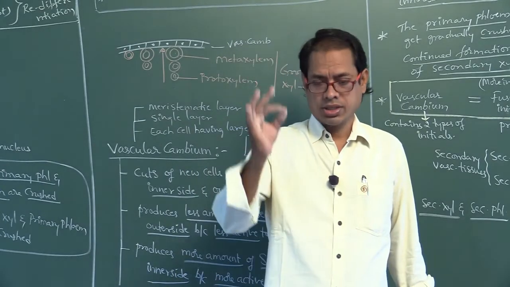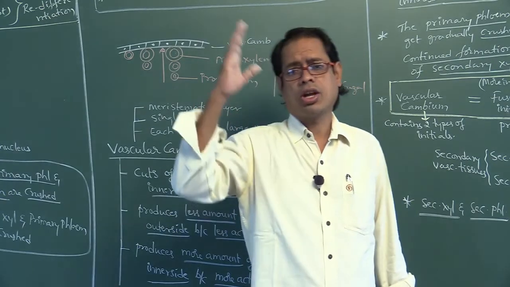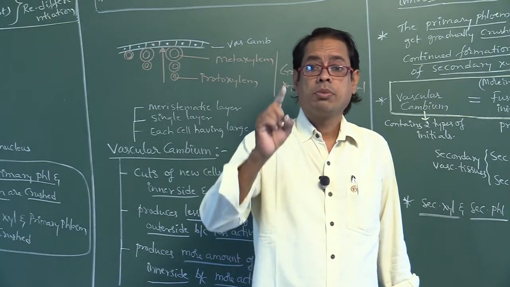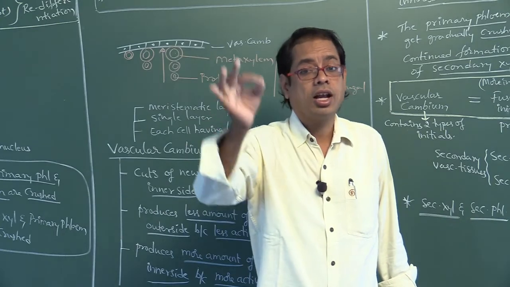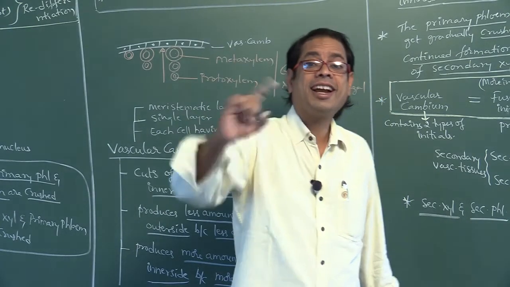Secondary phloem is secondary in origin. Secondary xylem is secondary in origin. Primary xylem is primary in origin. Primary phloem is primary in origin. Medullary rays are primary in origin. Secondary medullary rays are secondary in origin.